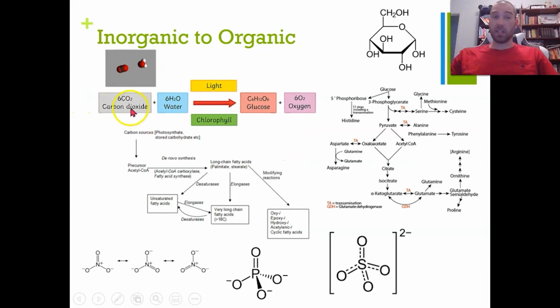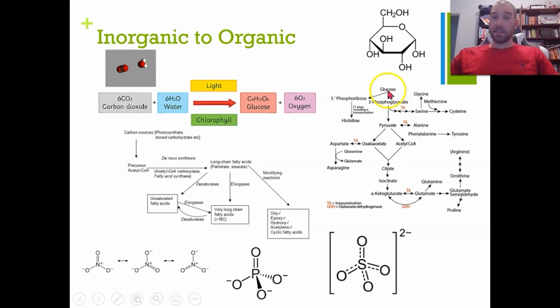So we're taking inorganic carbon dioxide and water, making glucose and oxygen. Down here we're showing how you can take, say, glucose and turn it into things like fatty acids, which are used to make fats and oils, which can then be consumed by us when we eat some plants and when we eat other animals as well.